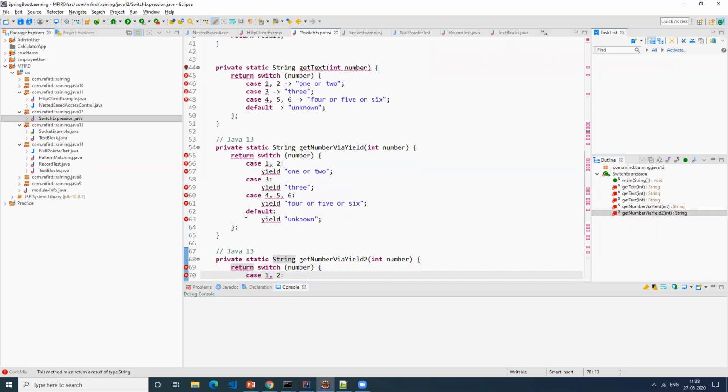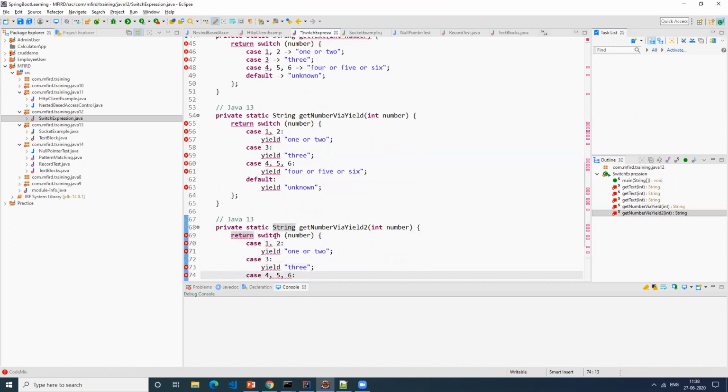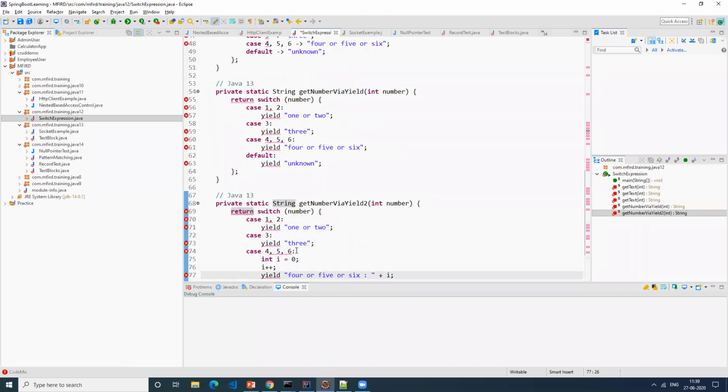This is one minor thing that they added. So that can be used in your lambda expression also. Can we control that without yield and break, with just the semicolon itself? With the semicolon we can tell this is the end of the line.